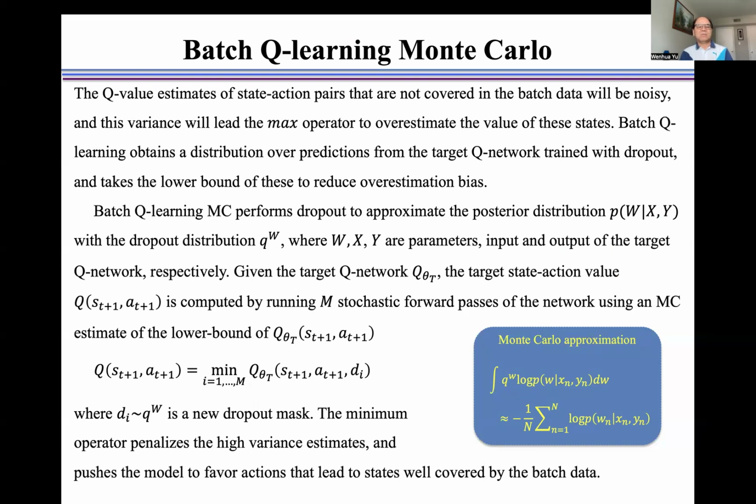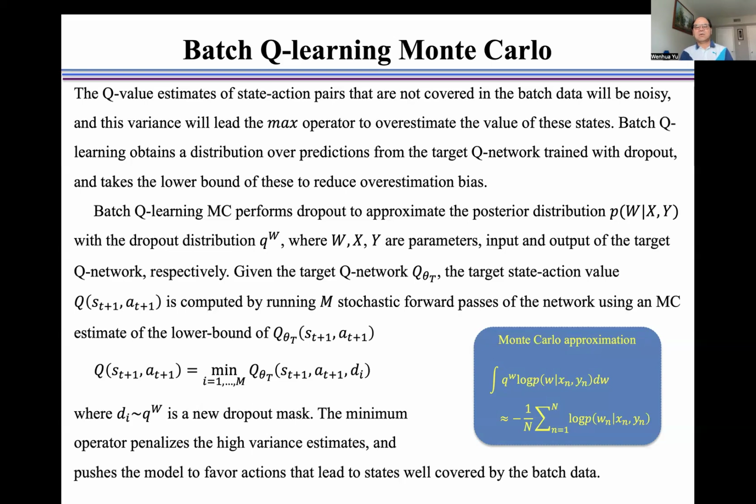Batch Q-learning uses Monte Carlo dropout to approximate the posterior distribution p with the dropout distribution in Q(x; w), where w, x, y are the parameters, input and output of the target Q network respectively.